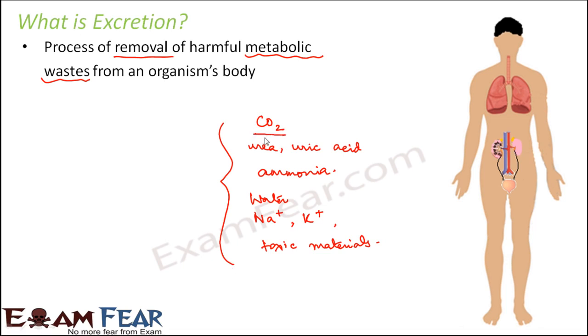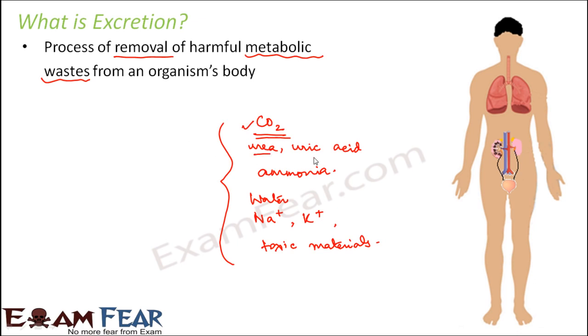Now if you talk about carbon dioxide, we all know that carbon dioxide is a byproduct of the process of cellular respiration. So everywhere inside each and every cell carbon dioxide is produced, and we do not need carbon dioxide. The body needs oxygen but not carbon dioxide. So what do we do with that carbon dioxide? We throw it out of our body. And that is why we breathe out carbon dioxide, because we don't need it. So this is an example of a waste, because it is not useful to the body.